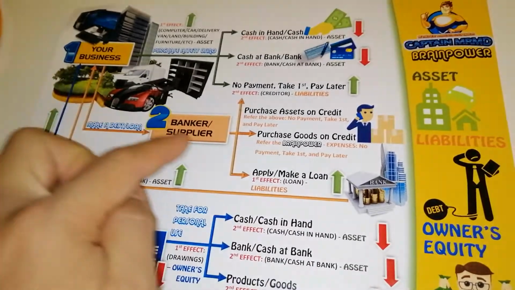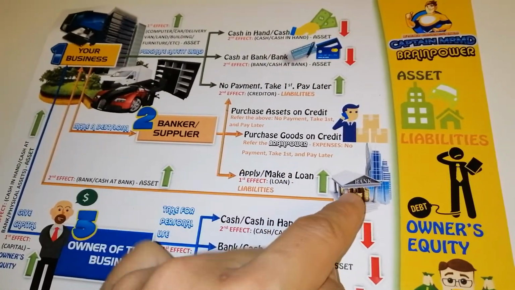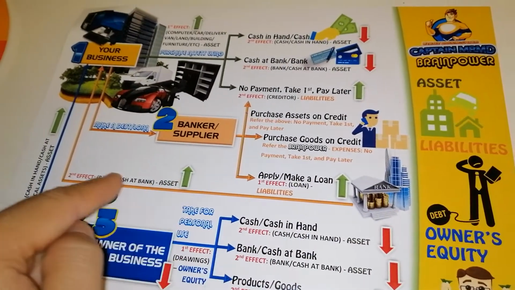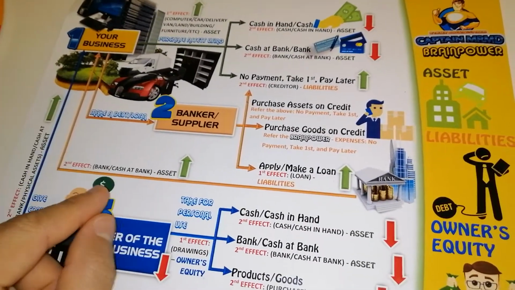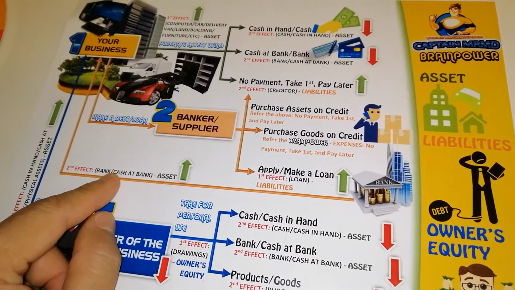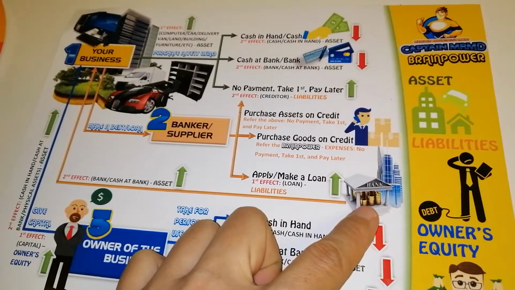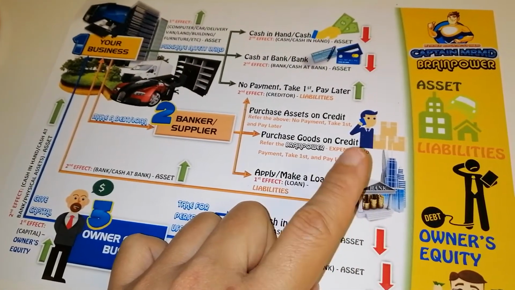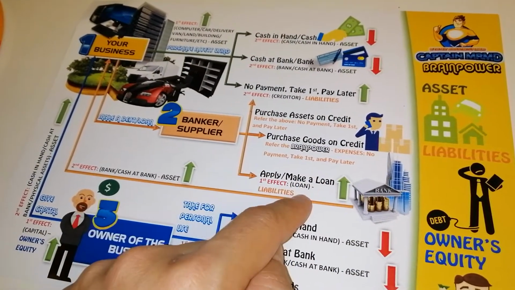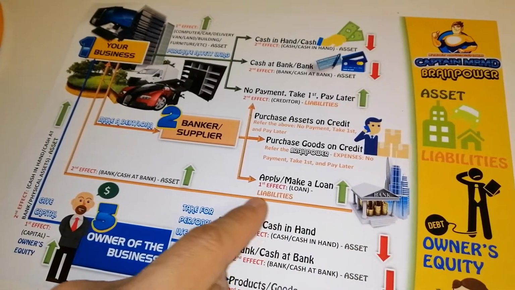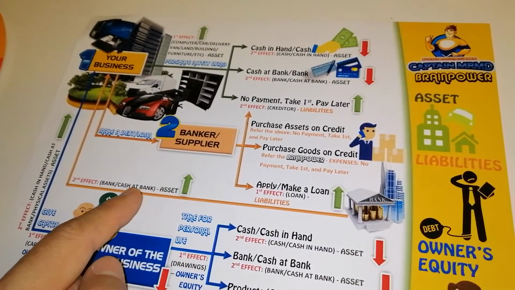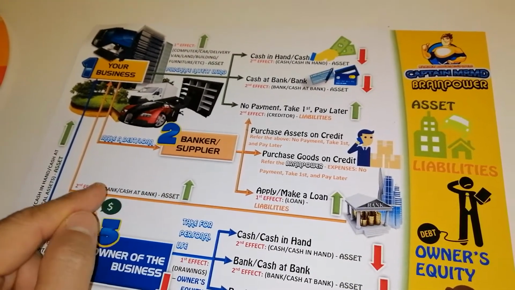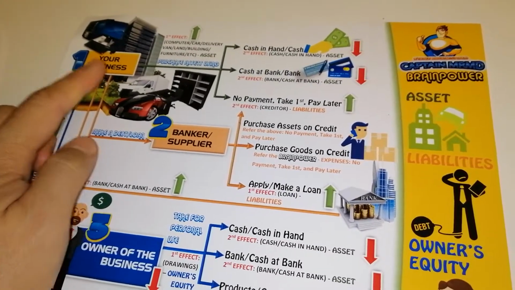So when the business applies for a loan with the bank, the bank will provide something to your business. Bank or cash at bank. So when your loan is approved, the bank will transfer immediately the cash to your bank, meaning your business bank.